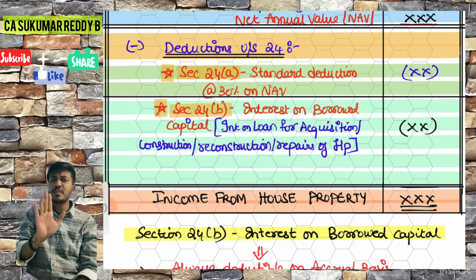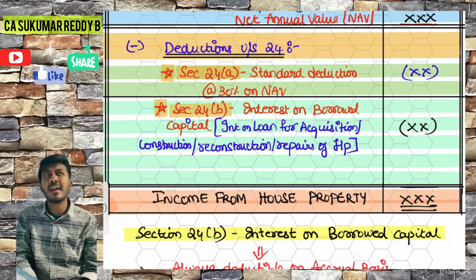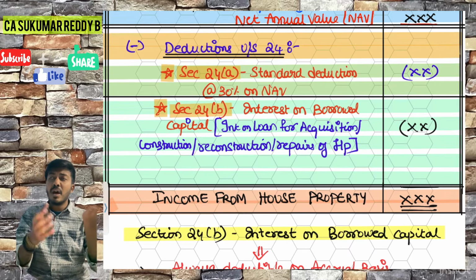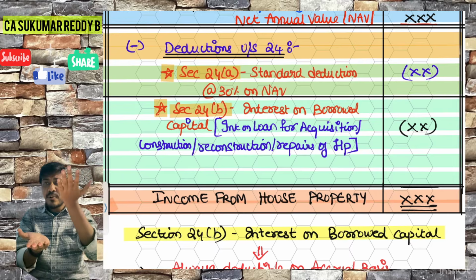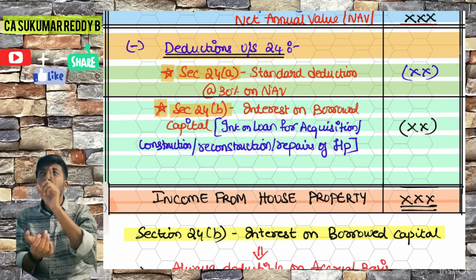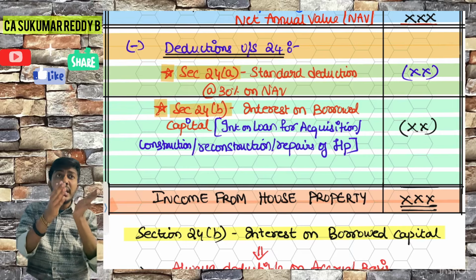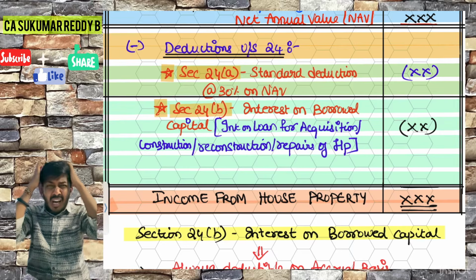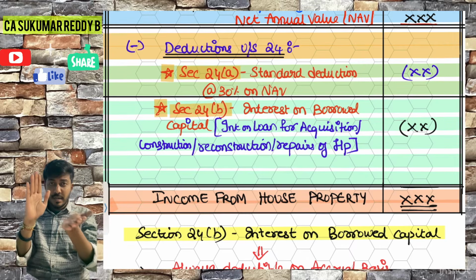But stop. Why did you choose this topic, sir? What made you choose this topic? Pre-construction period interest, post-construction period interest, 2 lakh, 30,000. This 2 lakh for pre-year, 2 lakh for post-year, 30,000 for pre-year, 30,000 for post-year, SOP, LOP. Oh God. I want to give up this. I don't want the house property chapter.